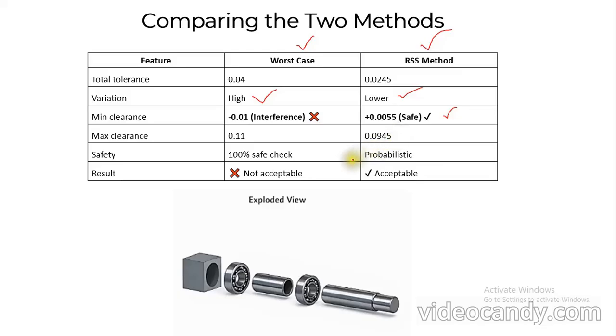So regarding safety, we want to check 100% safety in the case of worst case, but here they're having some probability. But if you see the result of design, if you design on the basis of the worst case, it is not going to be acceptable, but it is acceptable. Now, how do you feel? Which is going to be more safe, or which is going to be less safe? Which can be used for an individual component, which can be used for a batch type of assembly, I mean mass production?